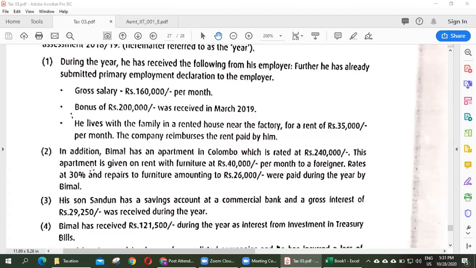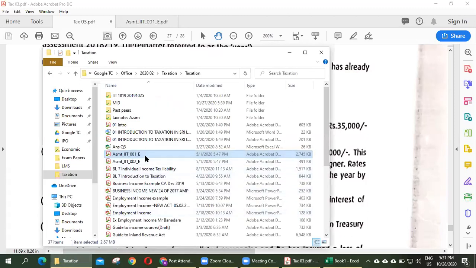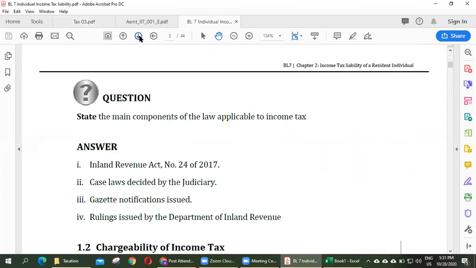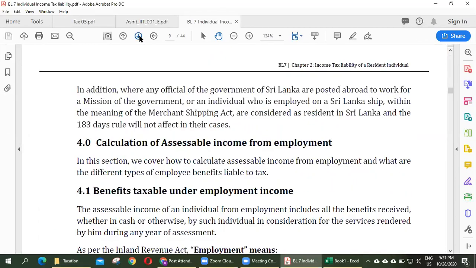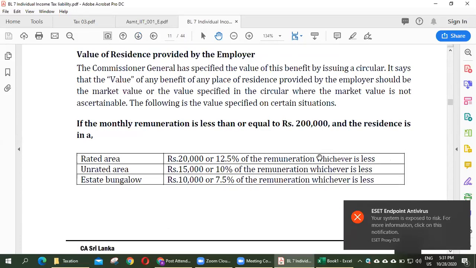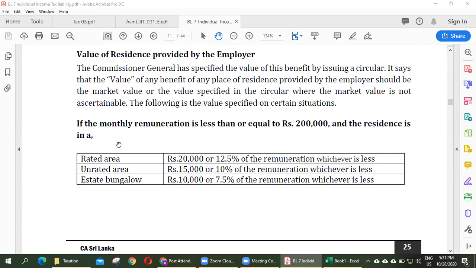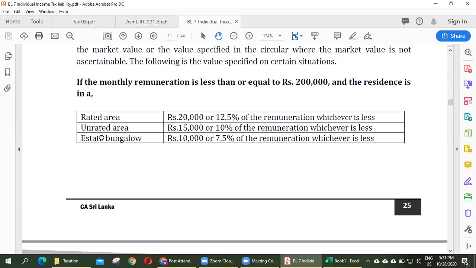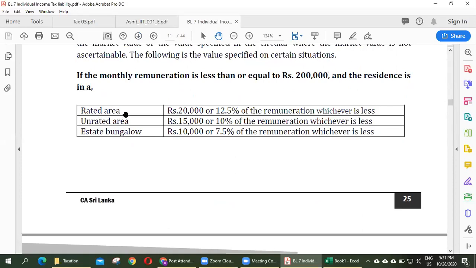If the market value of the benefit is not given, what is the adjustment? We have to go for this table. If monthly remuneration is less than or equal to 200,000, we have to check whether the residence is in a rated area, unrated area or estate bungalow.